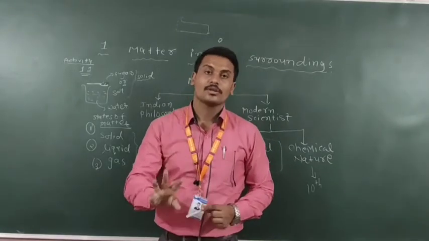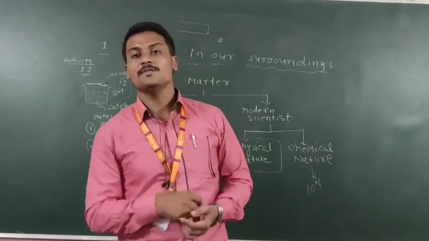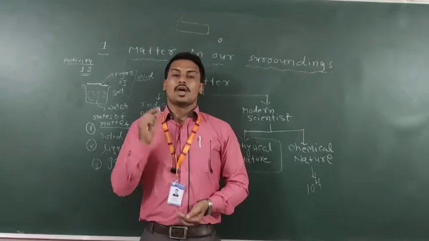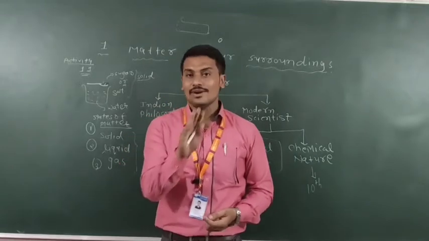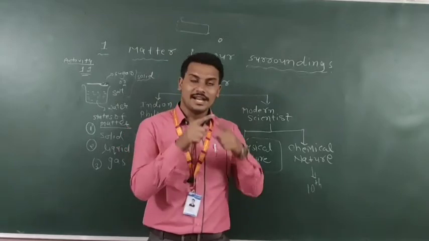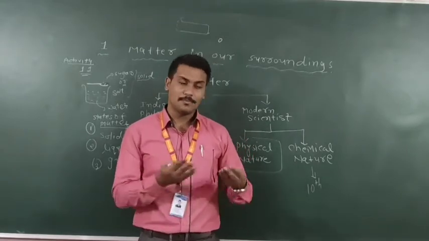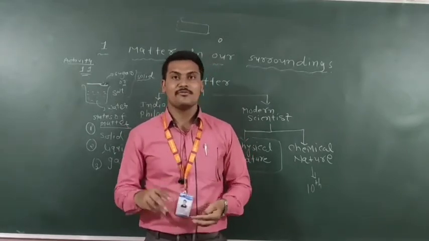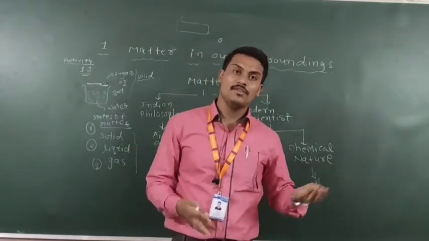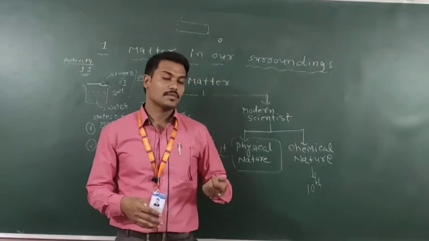Yes. Now the liquid state. What are the physical properties of liquid? Here I can say the liquid particle does not have a definite shape. If we put it in a cylinder vessel, it takes the shape of that vessel. If you put it in a glass, or in a big container, it takes the shape of the container.